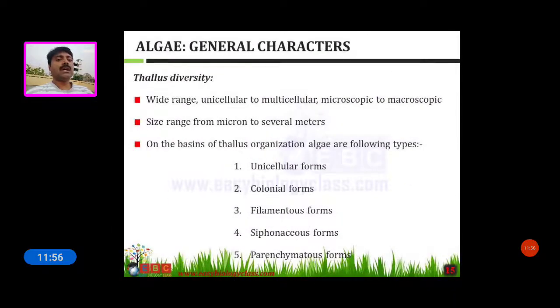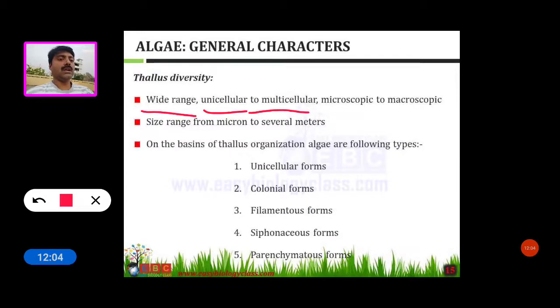Next we see the thallus diversity. There is a wide range from unicellular to multicellular, and from microscopic to macroscopic. The size ranges from microns to several meters.